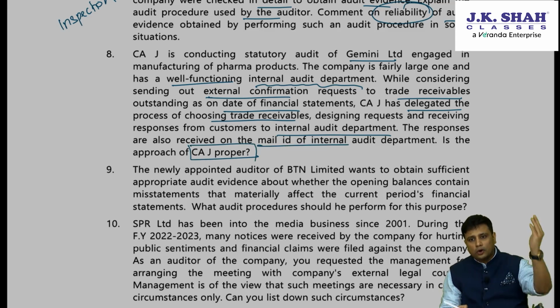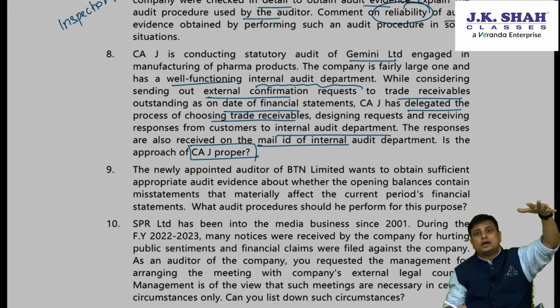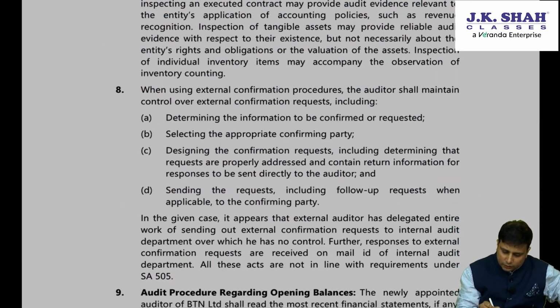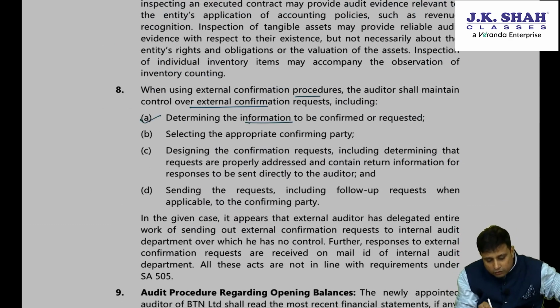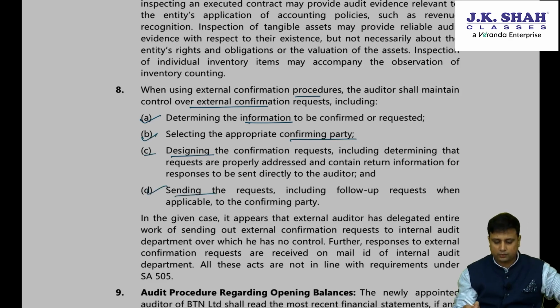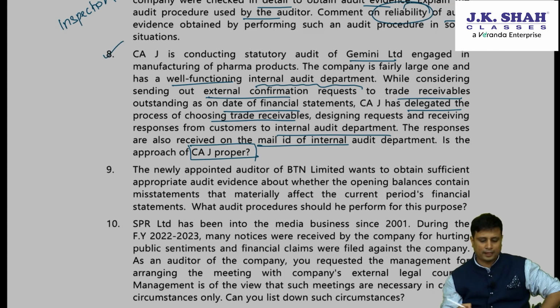So no, you cannot delegate this to the internal audit department. You need to have a control over the whole confirmation procedure. So the answer that you will have to write here is the external confirmation procedure. We need to have control, that we need to determine the information to be confirmed. We'll have to select the confirming party. Then we will design, and lastly we send a request including the follow-up request. So the question that we have already covered.